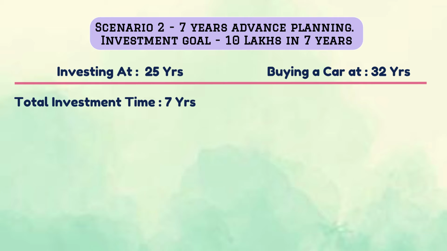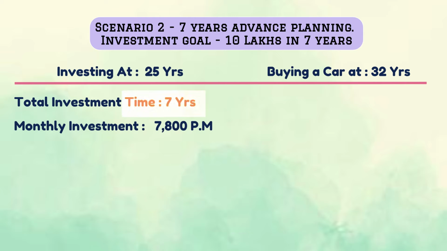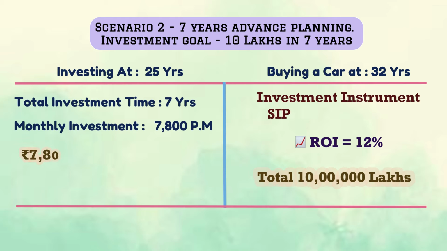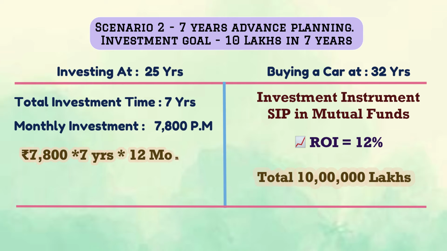Now in this case, you will need to invest only 7,800 rupees per month. So you invest 7,800 rupees per month for next 7 years, and that will translate into 10 lakh rupees at a return of 12%. Let us look at the total investment in this case. The total investment in this case would be 7,800 rupees into 7 years of investment into 12 months, which will come to 6.5 lakh rupees.